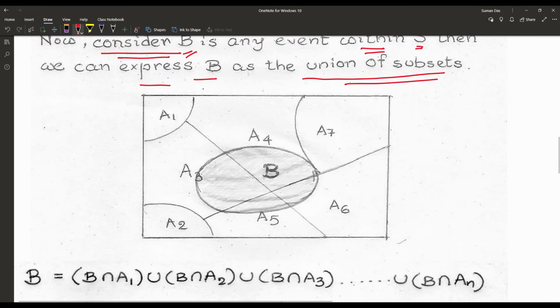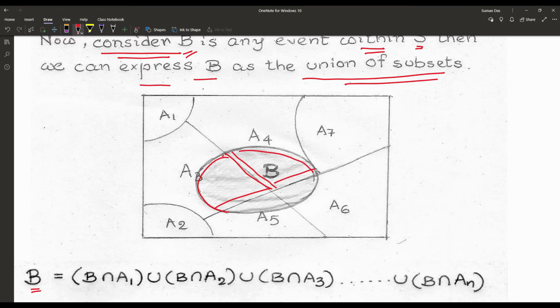B is occurring after the events A1 to A7 have occurred. If we look at the diagram, B intersection A3 gives that portion, and B intersection A4 gives that portion.